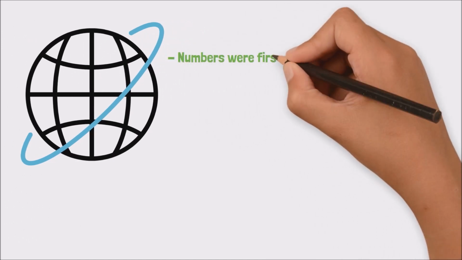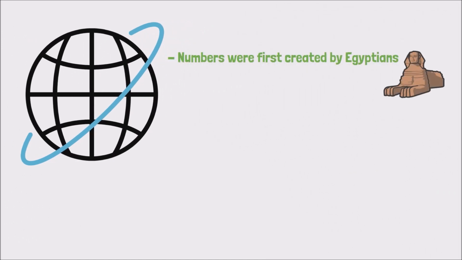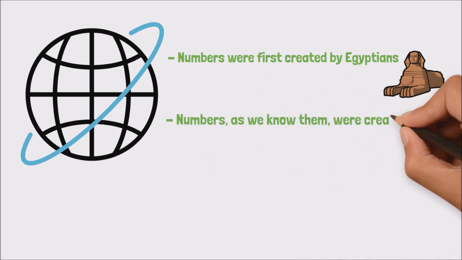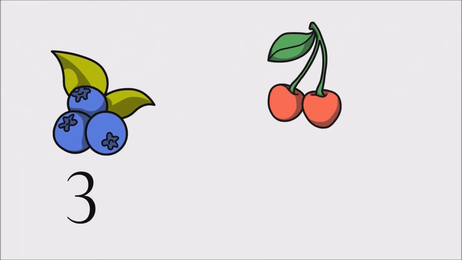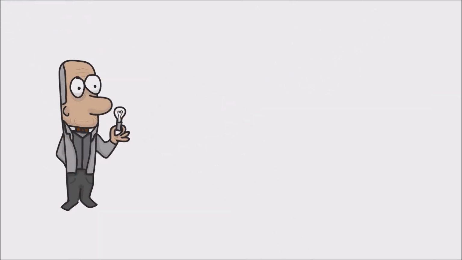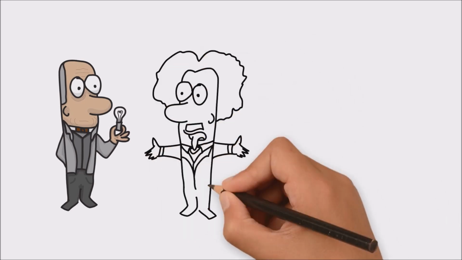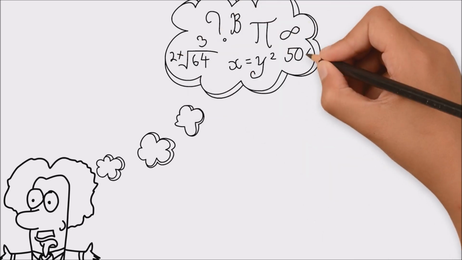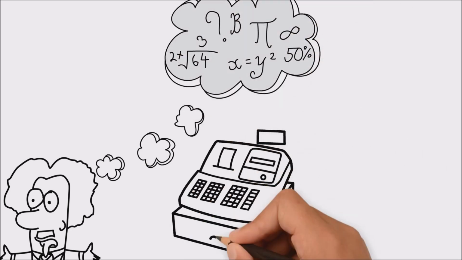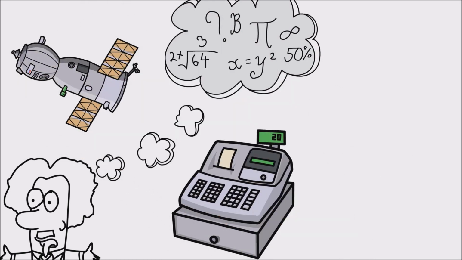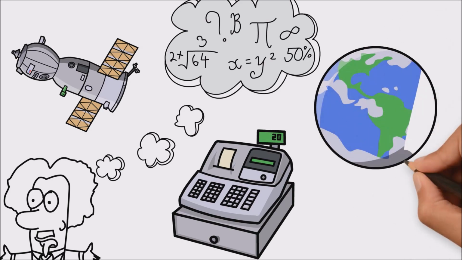The very first numerical system was created by the Egyptians, so big ups to them. But numbers as we know them today were actually created in India hundreds and hundreds of years ago. The main purpose for numbers was to count things, but a bunch of different people started discovering new ways to use numbers and started researching things that they had no business researching, and all of that helped to develop the intriguing and complex subject we know today as mathematics. Today we use numbers in every area of life, and they help to tell the story of how we live and interact with each other, which I think is pretty cool.